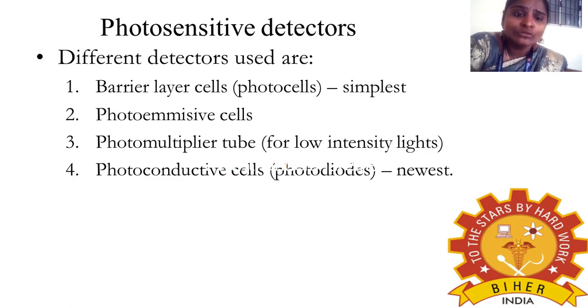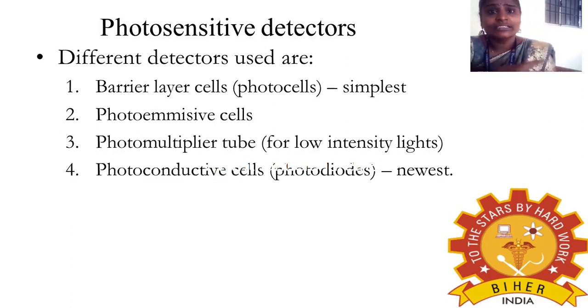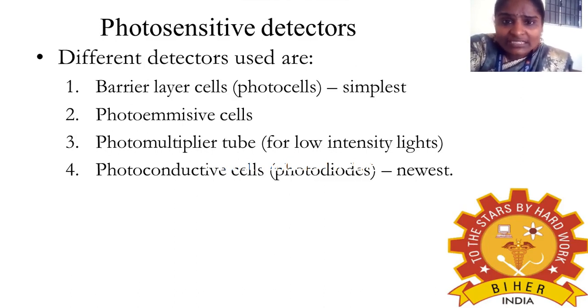As I told you, the detector has a cathode part and an anode part. The intensity of light from the sample holder reaches the detector and strikes the cathode part, which emits electrons. The emitted electrons reach the anode, and here the current is generated. Only this electrical energy is measured, which gives the detail about the concentration of the solution present in the sample.